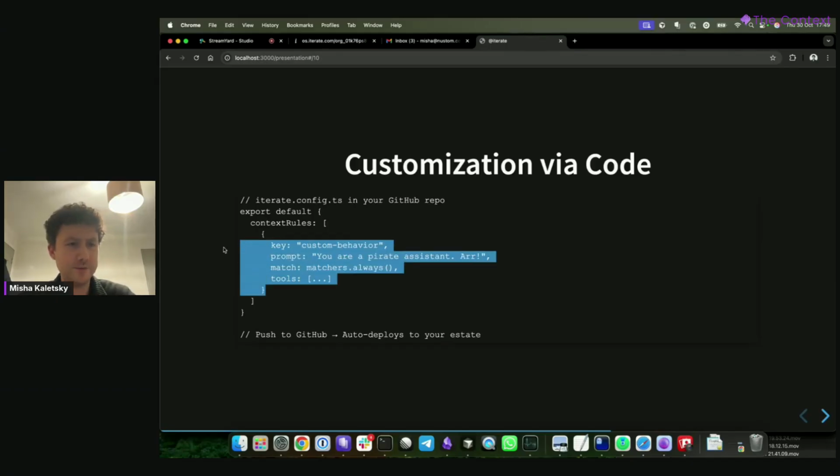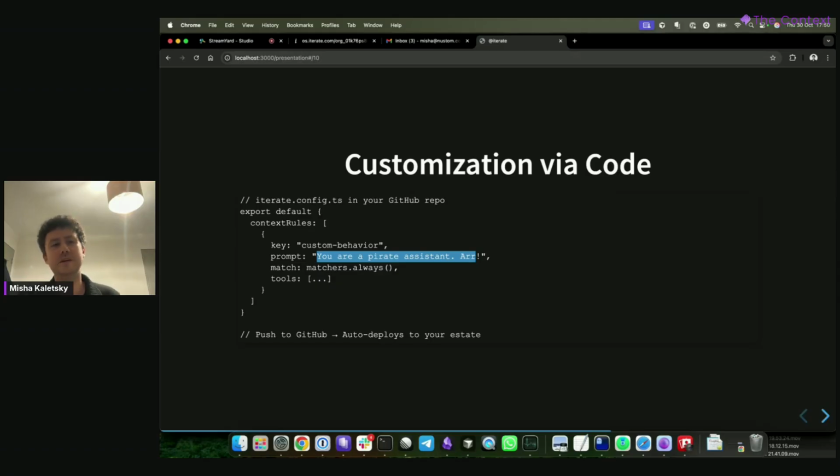A key concept for us, and this links into MCP in a way I'll show later as well, is this iterate config, which is just TypeScript. So you can pull in anything you want. You can define your prompts the way you want. None of our customers have said, yes, this is perfect, when we say, this is our bot as it's configured for our company and in a way that we think will be useful for startups from day one.